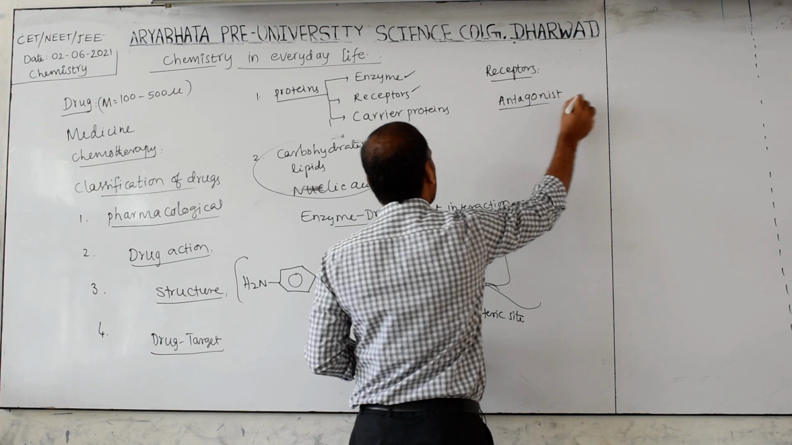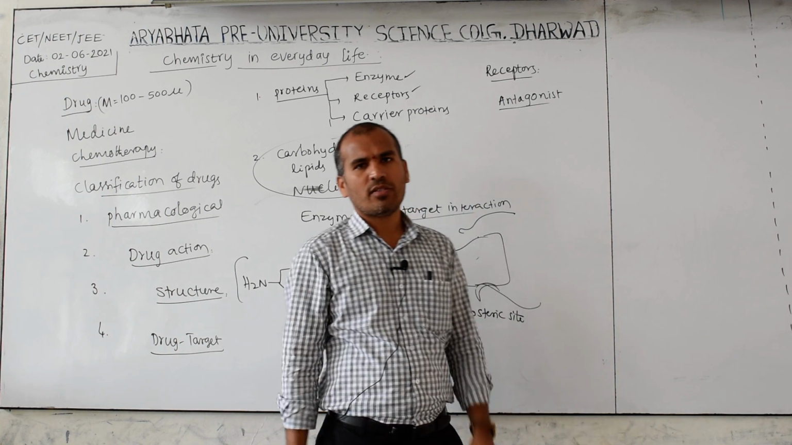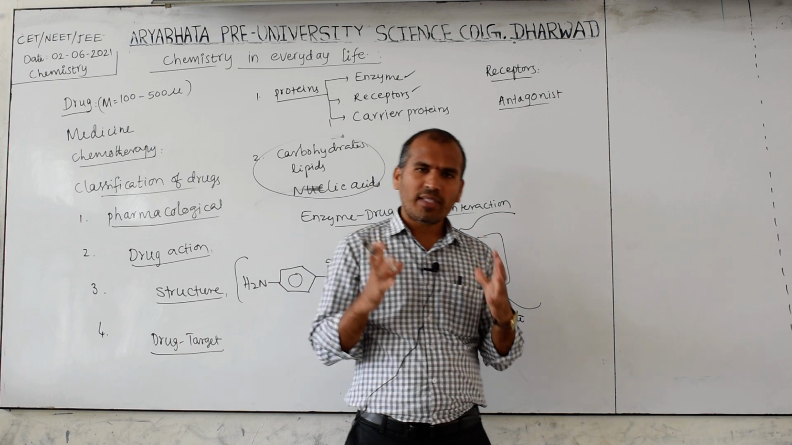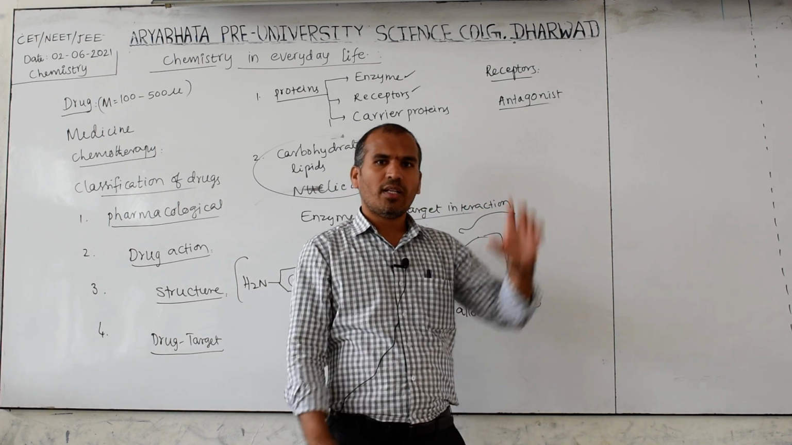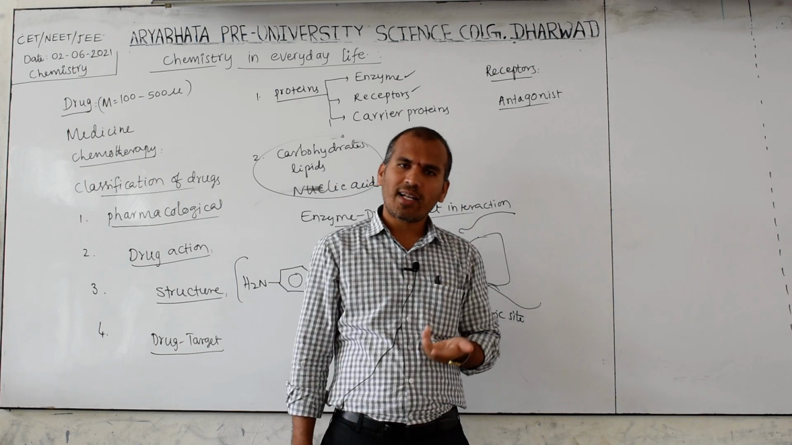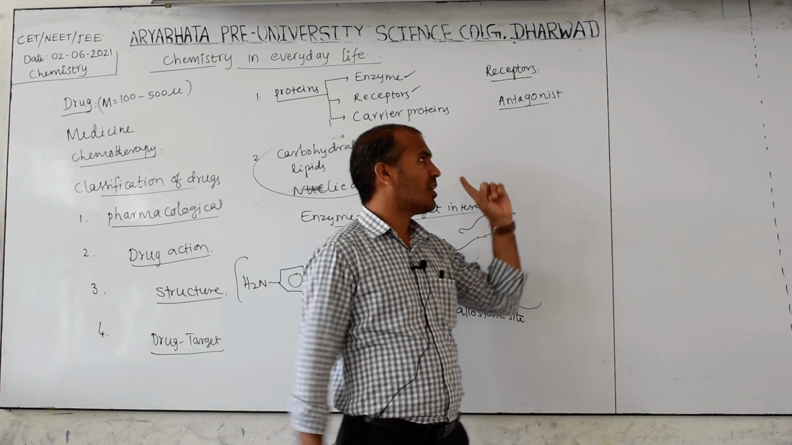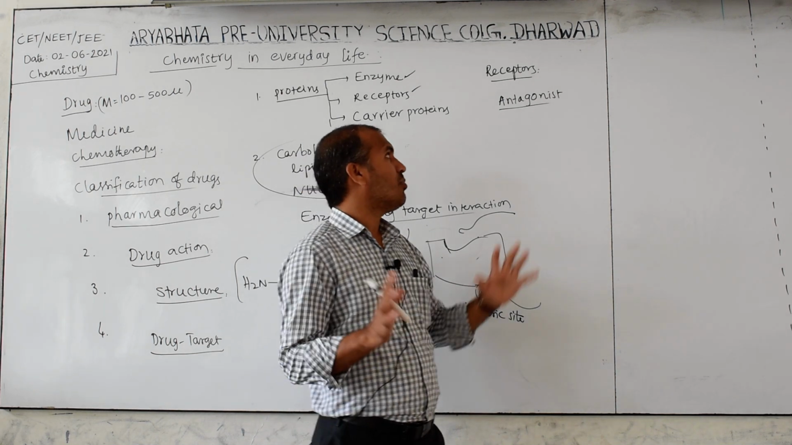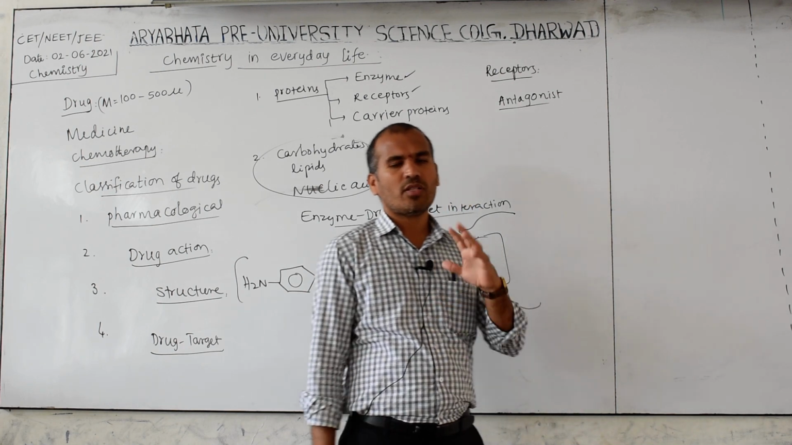What is an antagonist? An antagonist is a drug that inhibits the action of the chemical messenger at the receptor site. It means when the message is not required, we block that message. How do we block this message? The chemical messenger should not interact with the receptor. How does it not interact? We block it with the drug. When it is blocked by the drug, the chemical messenger does not attach at the active site of the receptor, and the message is stopped. Sometimes the message is not required, that's why we stop it.